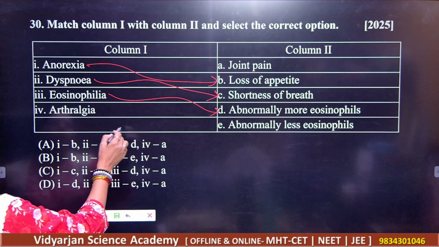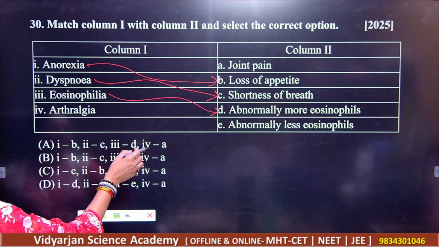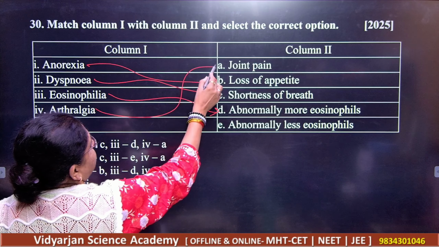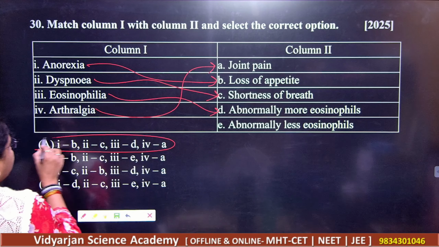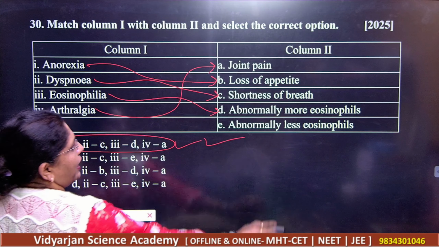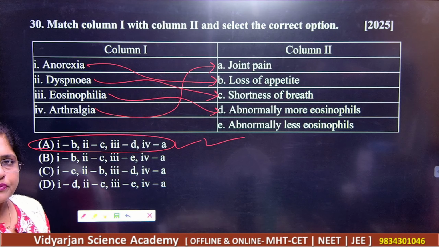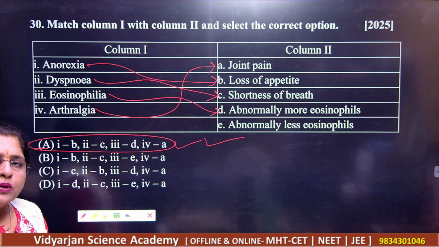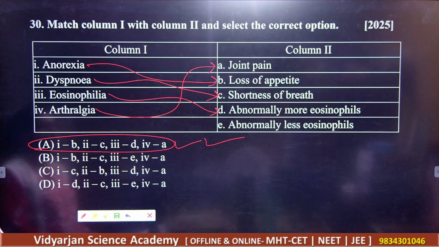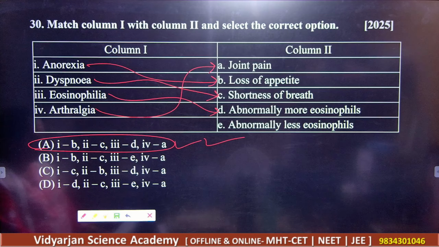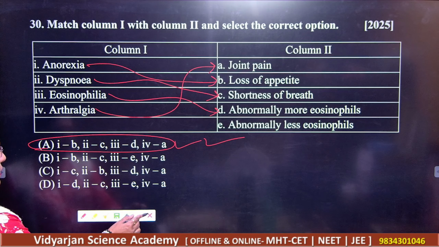Abnormally more eosinophils. And arthralgia, that is the joint pain. Okay, so what should be your correct answer? Your correct answer here is A, right? A is the correct answer. Note down. You can watch both the columns very perfectly, minutely, and with concentration. Okay, so you should know the answer very perfectly.